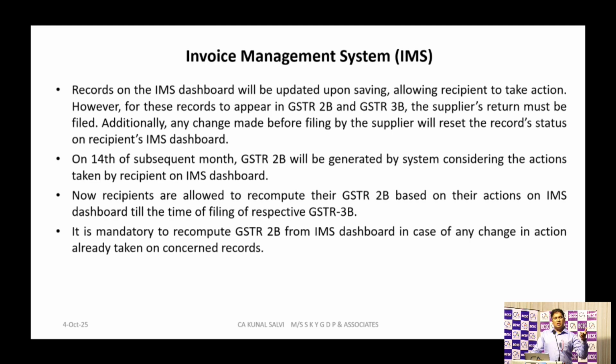Before filing of GSTR 1, we can take the actions, but before he files his GSTR 1, if he has made any correction to the specific transaction, your ITC result or your IMS dashboard result will get changed. It will not be as per whatever actions you have taken on that specific transaction. That transaction will get opened again. You will have to react again on that transaction which was amended or corrected by the supplier while filing his GSTR 1.